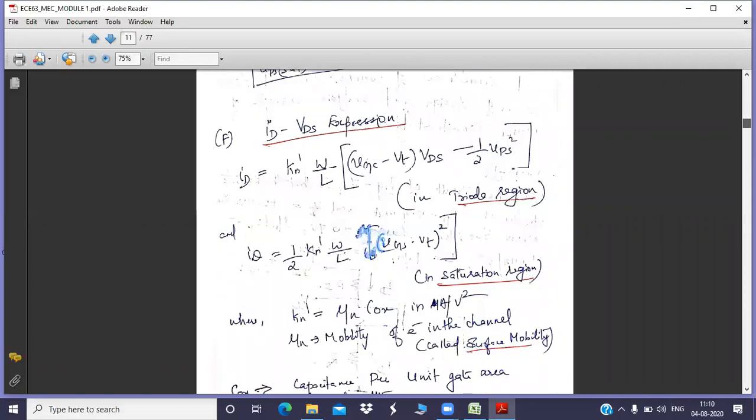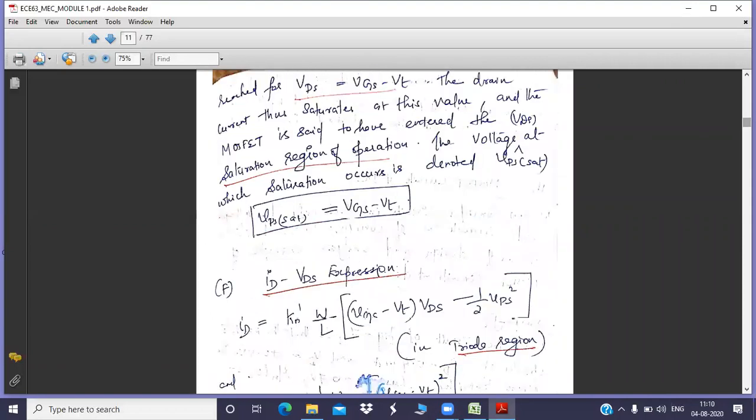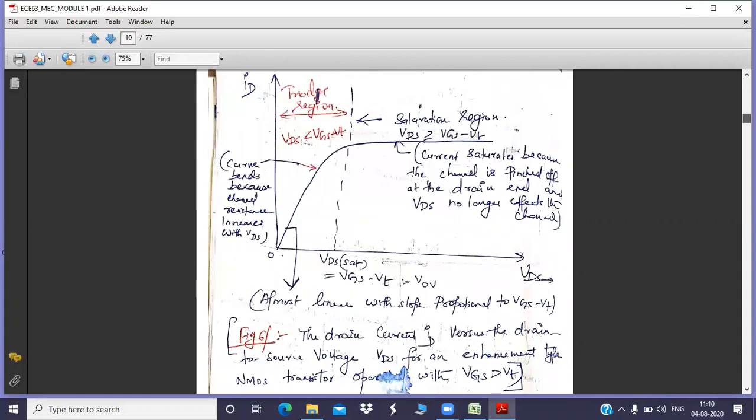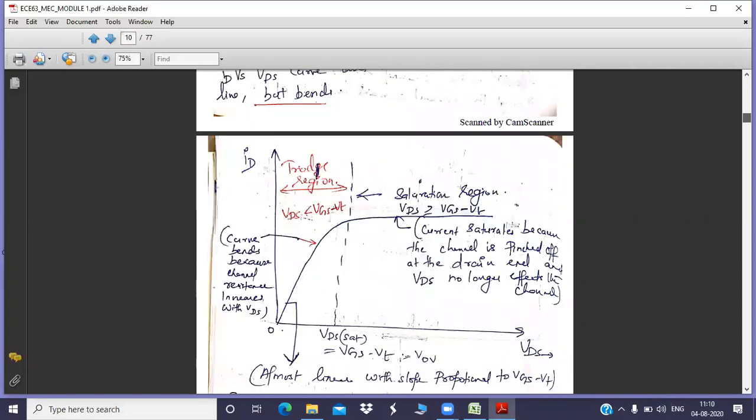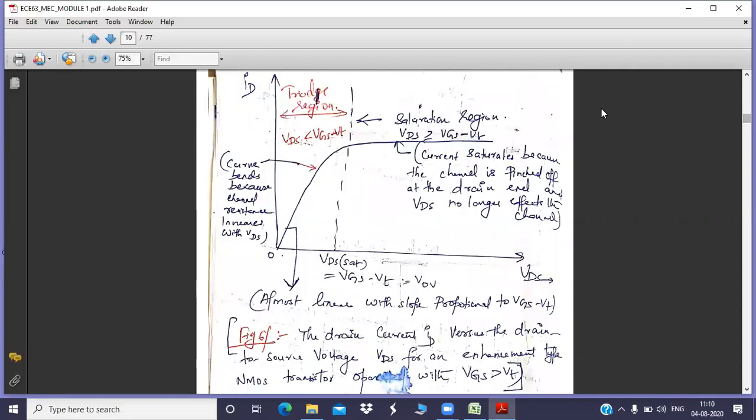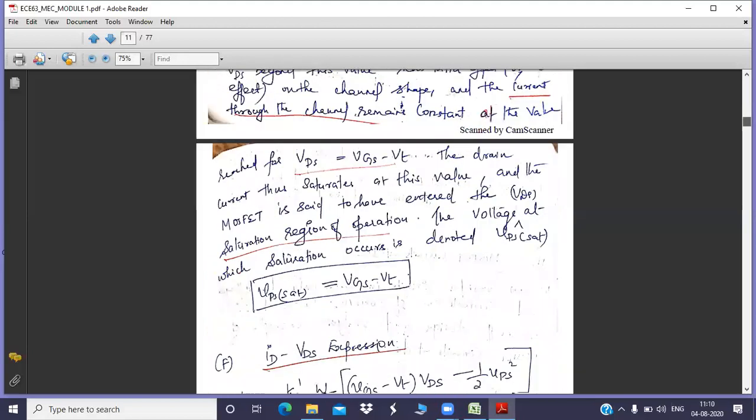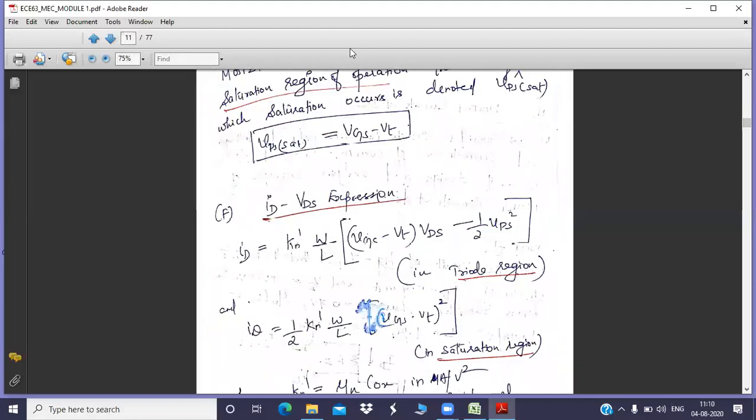Okay, now going to the next topic, ID versus VDS expression. Whatever graph we have obtained, we are going to represent in the form of an equation. This is the graphical representation between VDS and ID. And later I'm going to convert this particular graph into equations. You know that every graph or signal you go through in electronics as well as in communication, you can express in a mathematical way.